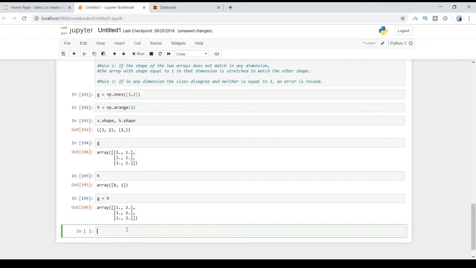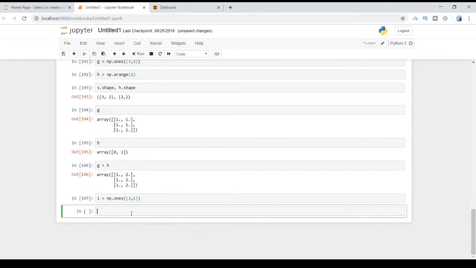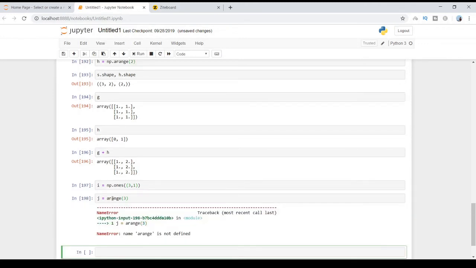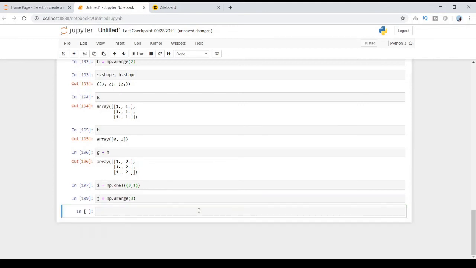Let's say I'm going to create one more array, i equal to np.arange, I'll say ones, 3 comma 1, shift enter, and j equal to np.arange(3).